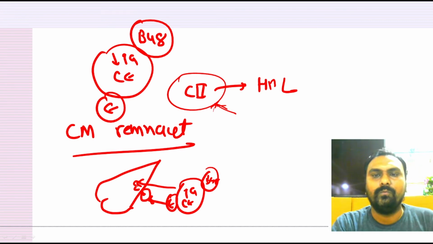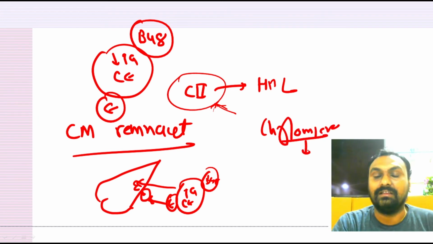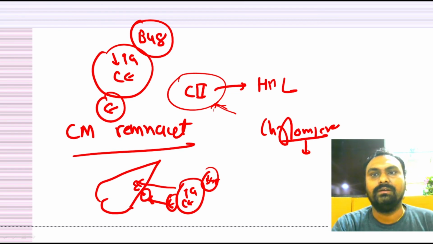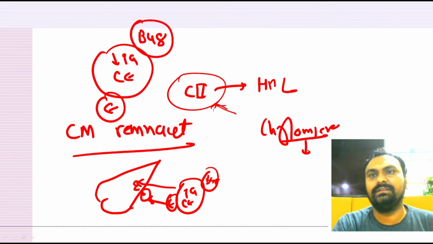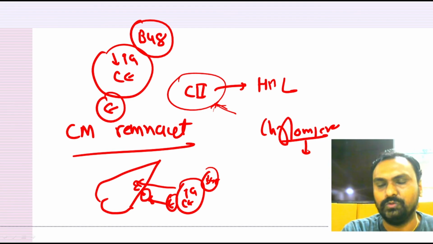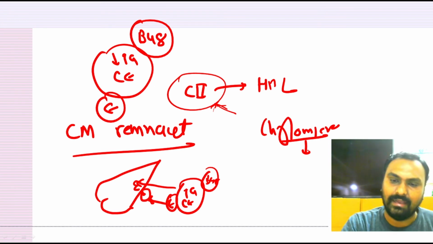This is how chylomicron will help in transport of dietary lipids, because dietary lipids are hydrophobic, insoluble in water. So the chylomicron, that is the lipoprotein, will help in transport of the dietary lipids from the intestine to the peripheral tissue, and ultimately it is taken up by the liver cell. It also provides fatty acids to the adipose tissue for storage, and for energy purposes to skeletal muscle and heart.